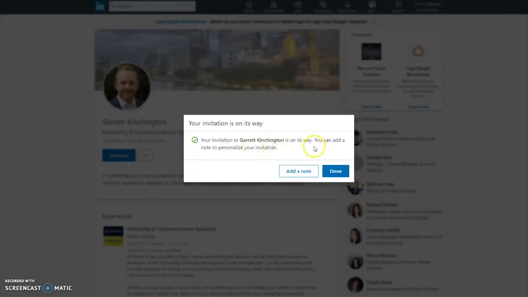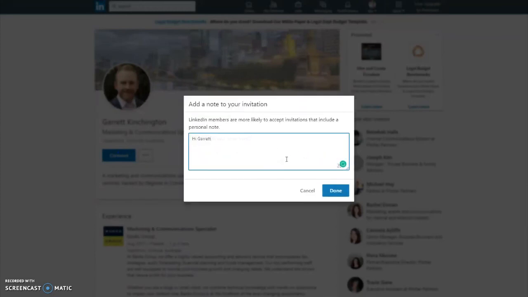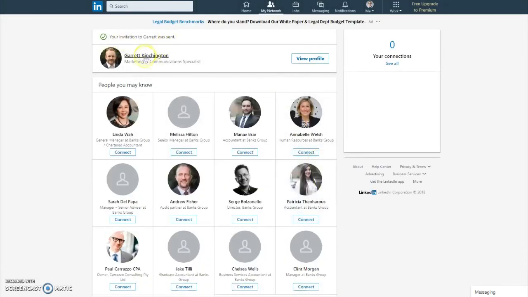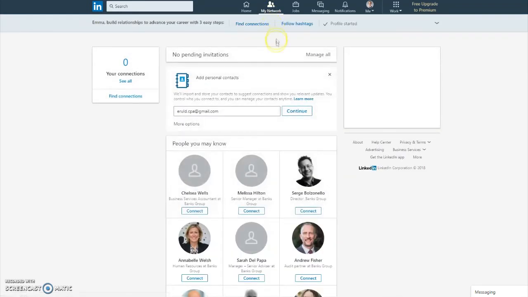It's always a good idea to send a personalized note along with your invitation, especially if it's not immediately clear why you are adding them to your network. All you have to do to add a note is to click the Add a Note button, type your message, and then click Done. You can also manage pending invitations by navigating to the My Network page.